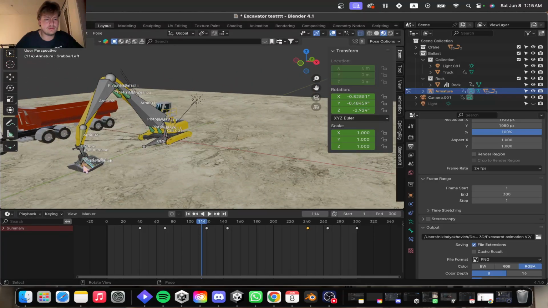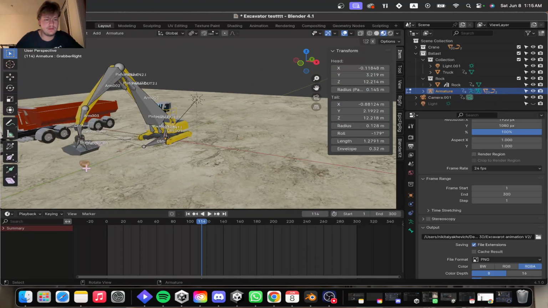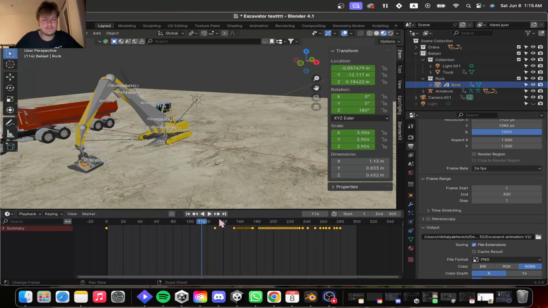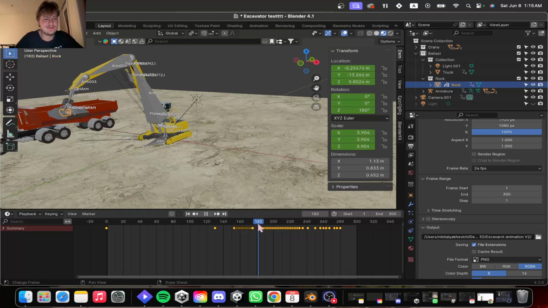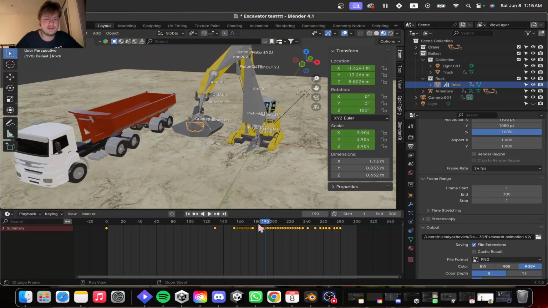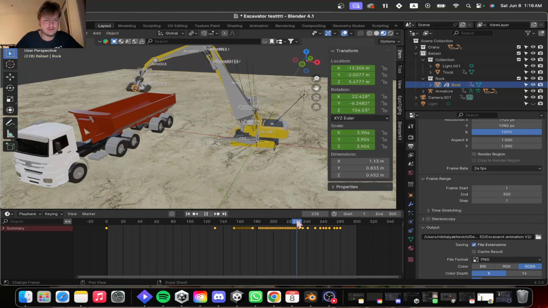And yeah, I inserted quite a bit of instances on the rock. Tried to make it a bit bouncy, as if it was bouncing inside of the grabber. And yeah, when it drops down,